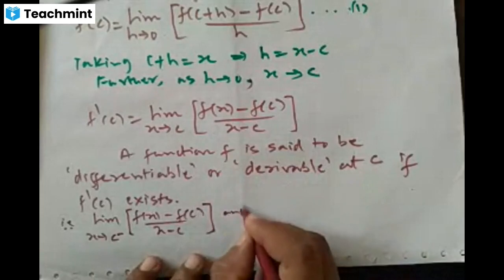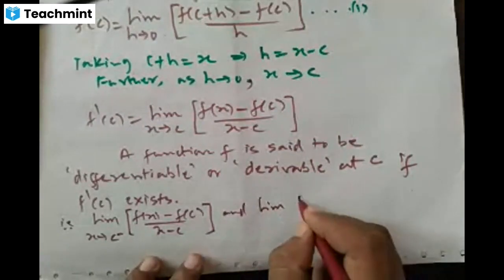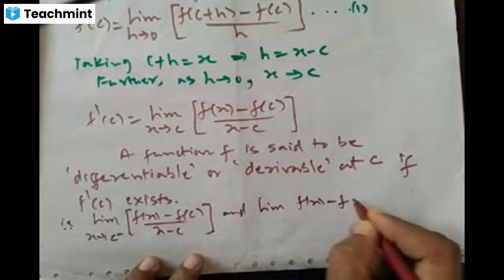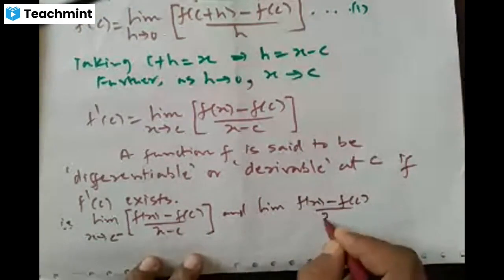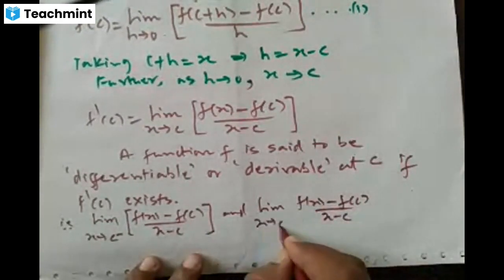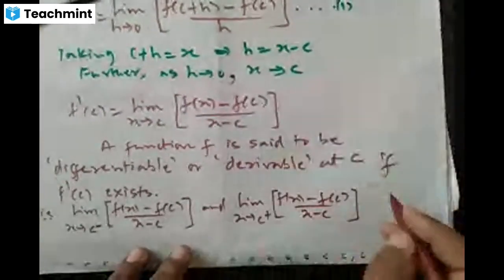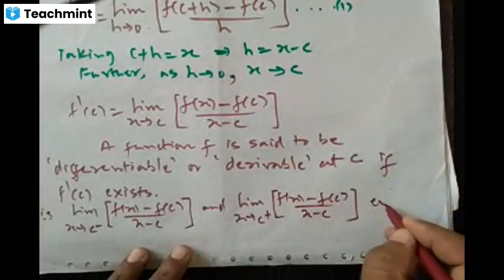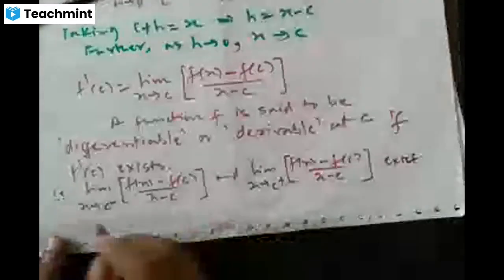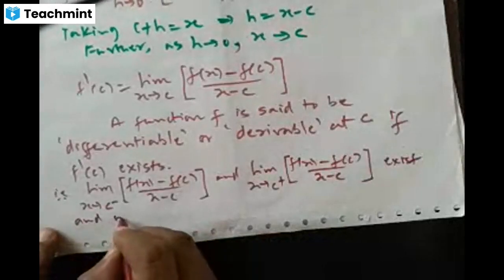And the right hand limit of f of x minus f of c by x minus c as x tends to c plus. These two exist and are equal.